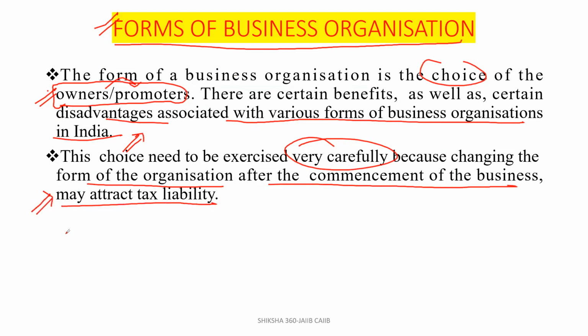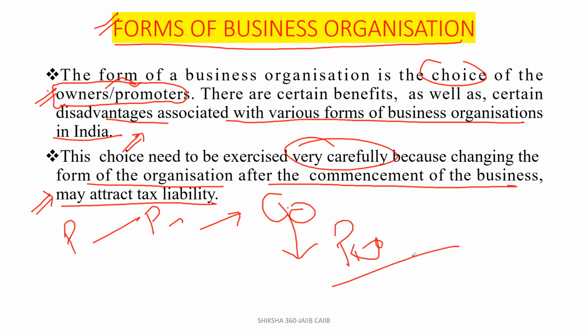Like earlier you formed a proprietorship, later you move towards a partnership or a company, or earlier it is a company and then you move towards a proprietorship. It depends on a case-to-case basis. I have discussed this just as an example.